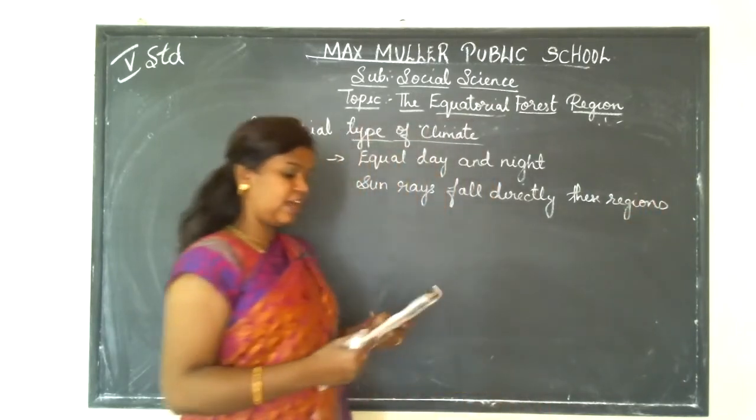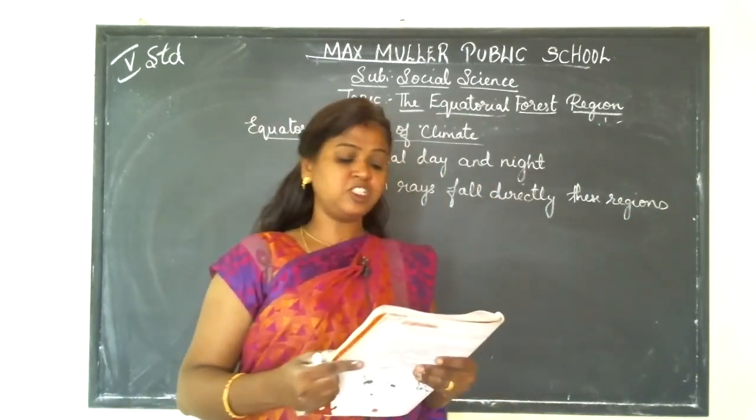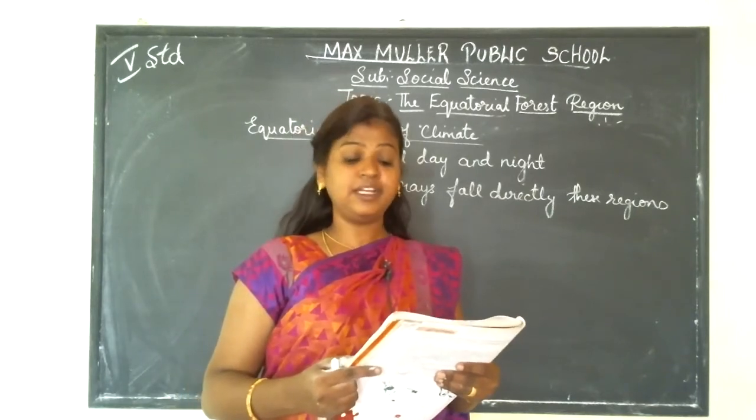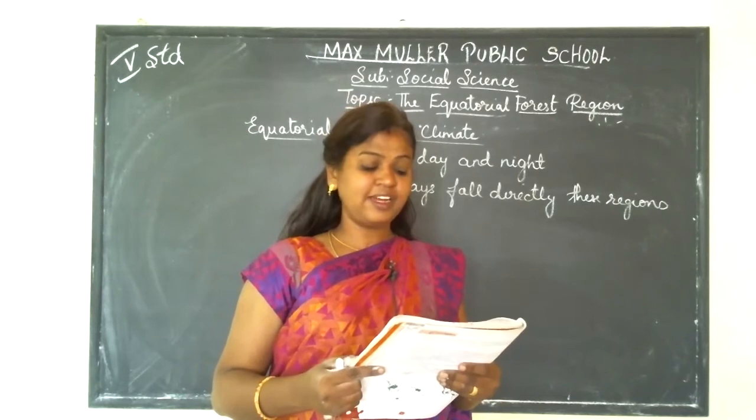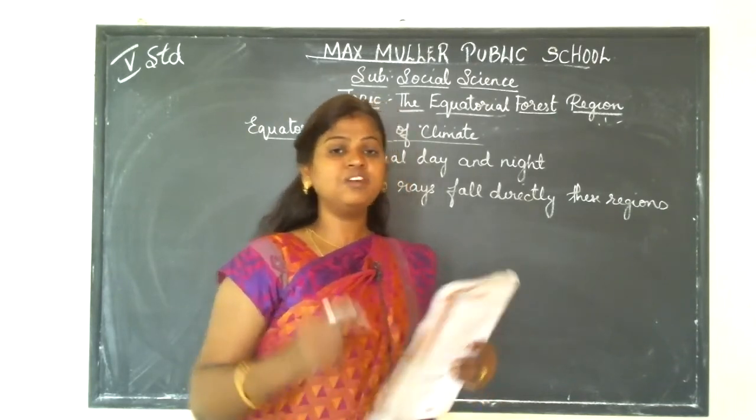Okay, children, and here the temperature remains around 30 degrees Celsius to 32 degrees Celsius, and the land is heated up all throughout the day.